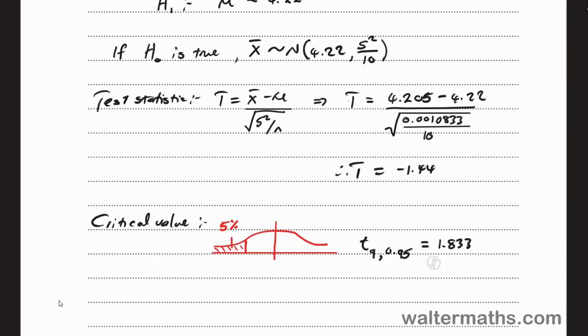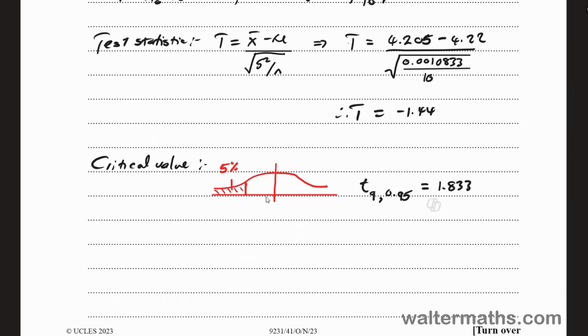So if 1.833 is the critical value, therefore it means that here we'll be having minus 1.833, since it's in the negative, right? And minus 1.44 is actually greater than minus 1.833. So it's not in the rejection region, but in the acceptance region, which means that we accept the null hypothesis.